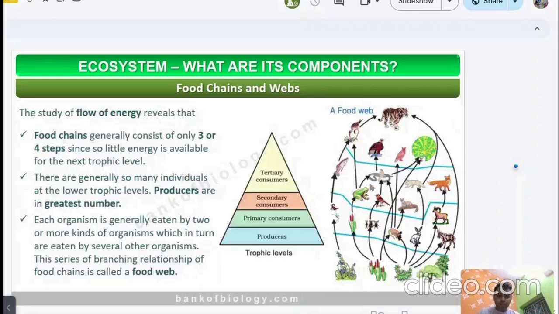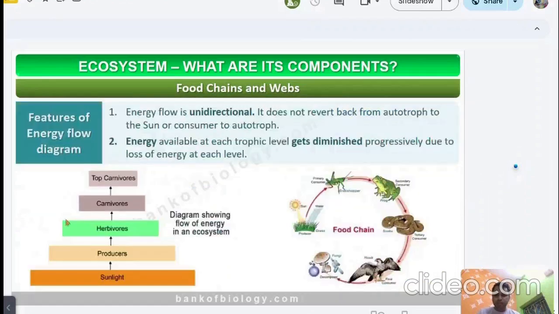You can see here there are different organisms and they produce a web-like structure. And you can see here many food chains are there. We all know that only one food chain can't exist in a particular area. In a particular area, thousands of types of organisms are there and they interact with each other. And this interaction of food chains is known as a food web.